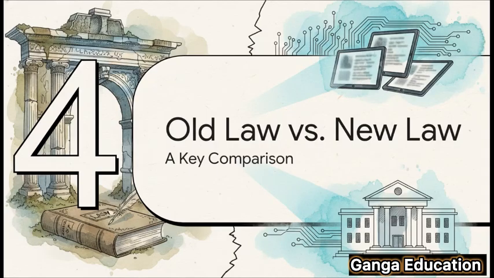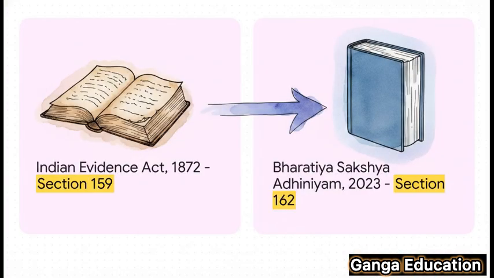All right, everyone, I need your full attention here. This next part is extremely important, especially for all of you who are studying the new criminal laws. We need to compare this new section with the old one. Please make a note of this. The concept of refreshing memory was earlier under Section 159 of the Indian Evidence Act of 1872. Now, it has been replaced and renumbered as Section 162 of the Bharatiya Sakshya Adhiniyam 2023. Don't make this mistake in your exams. The new section is 162 of the BSA, not 159 of the IEA.